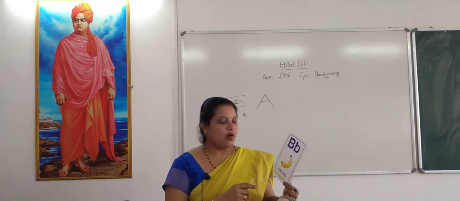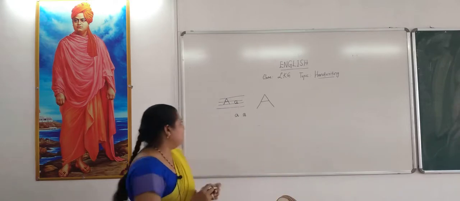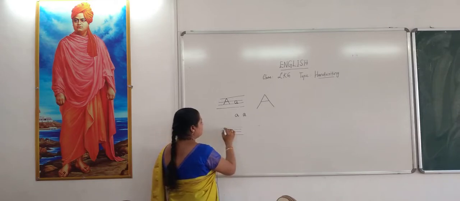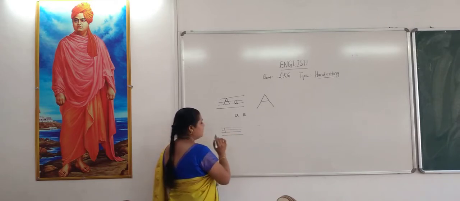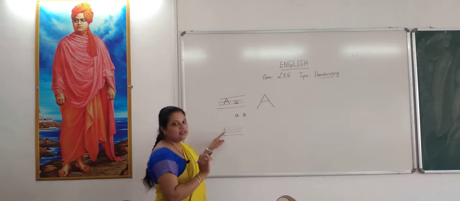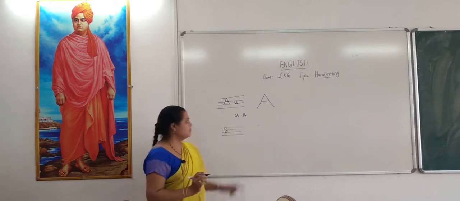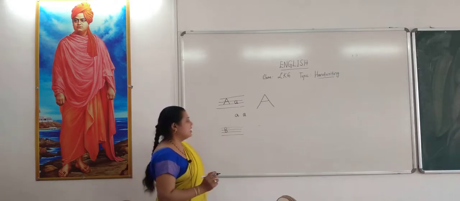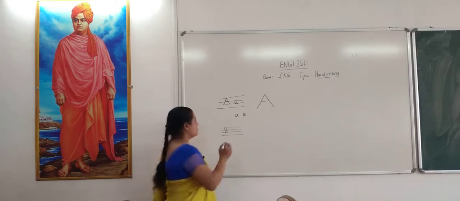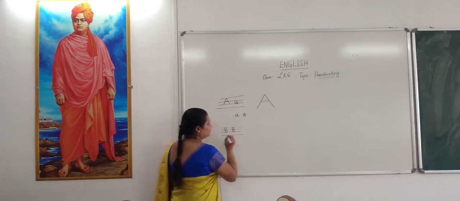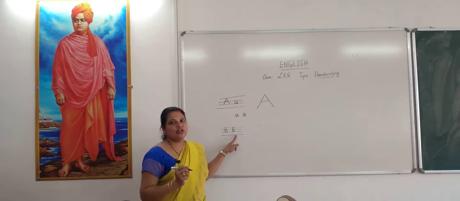Yes. Now how do you write B? Take the 4 lines here. See, one standing line first, touching the first 3 lines, then one curve from top to the middle, again to the middle to the bottom. Yes, this is how we write capital B. How do you write? One standing line, one curve, another curve. This is letter B.